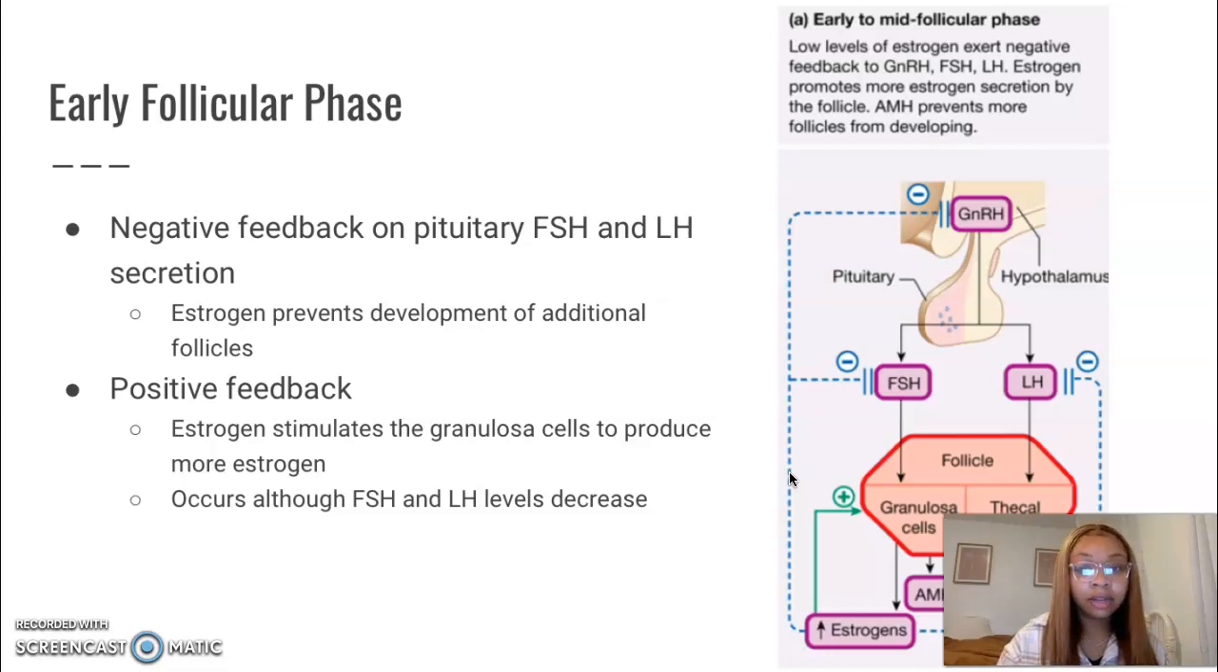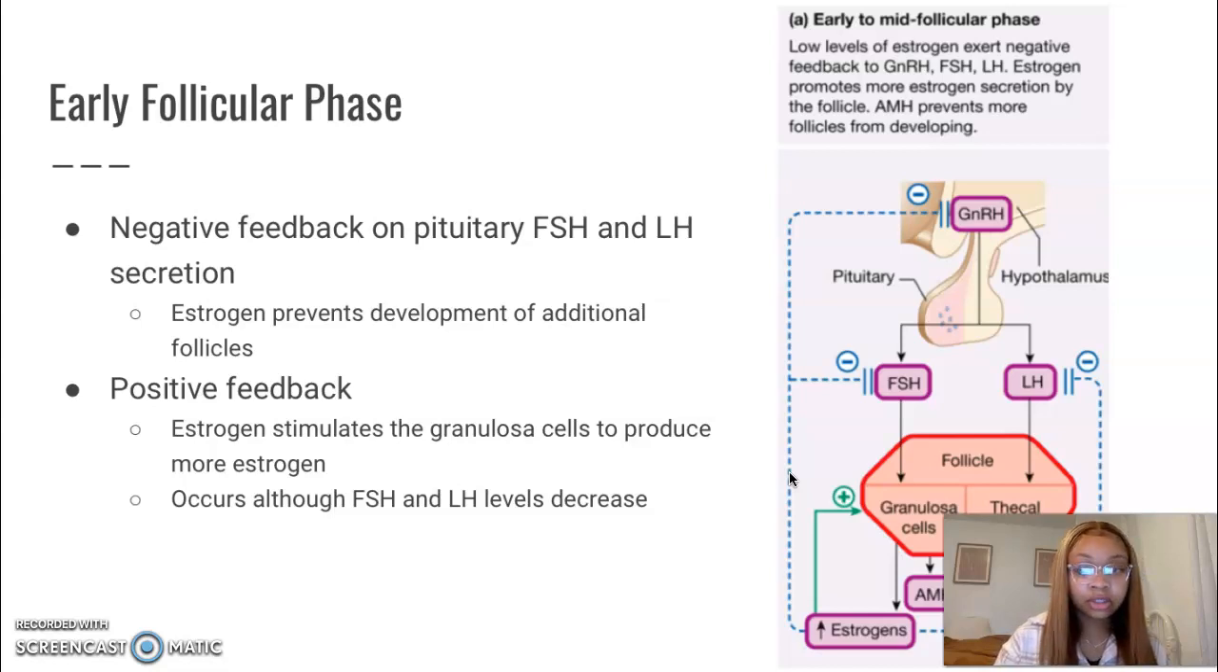The increasing of estrogen levels has a few different effects. One of them is a negative feedback response on follicle stimulating hormone and luteinizing hormone secretion. As a result, the additional development of follicles stops. Estrogen also causes a positive feedback response because it acts on the granulosa cells and promotes additional estrogen production by the follicles. This occurs even though follicle stimulating hormone and luteinizing hormone levels begin to decrease.